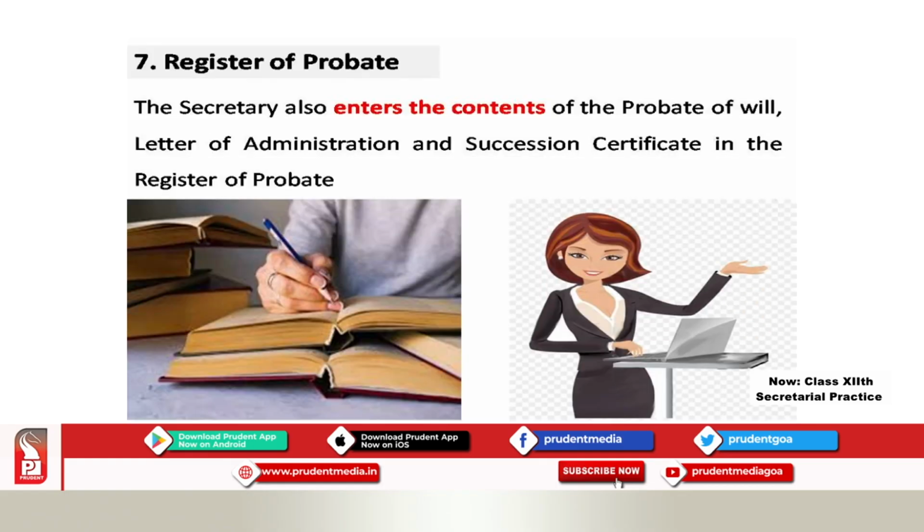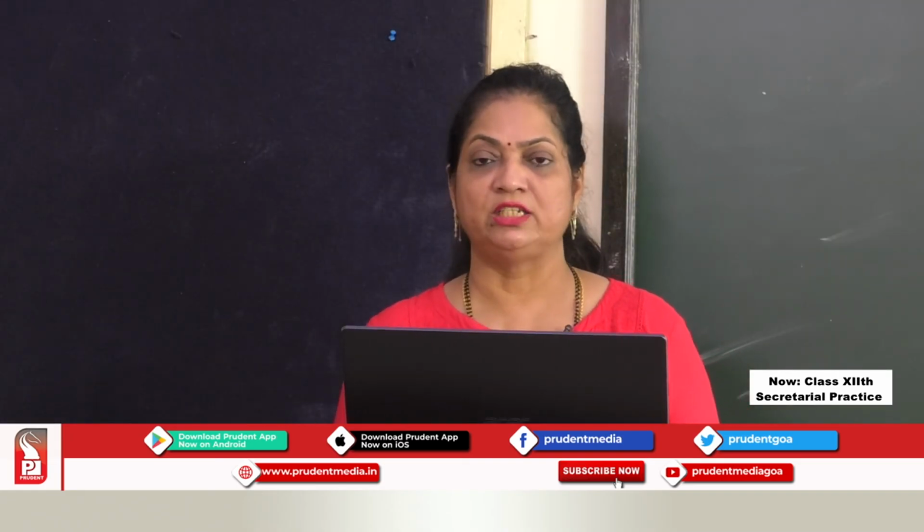Then register of probate. Now, this is a separate register which is maintained by the company only in case of transmission of shares. So, the secretary also enters the contents of the probate of will or letter of administration or succession certificate in the register of probate. So, a register of probate is maintained. Two registers are maintained, register of members and register of probate. And in this register of probate, all the details which are issued by the court will be entered.